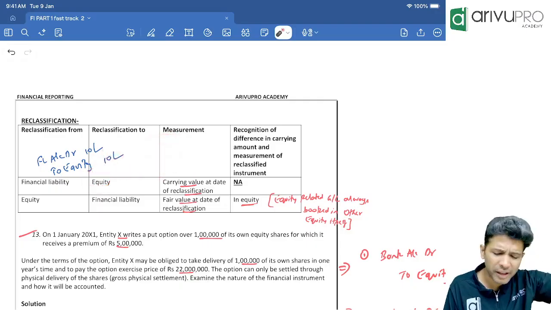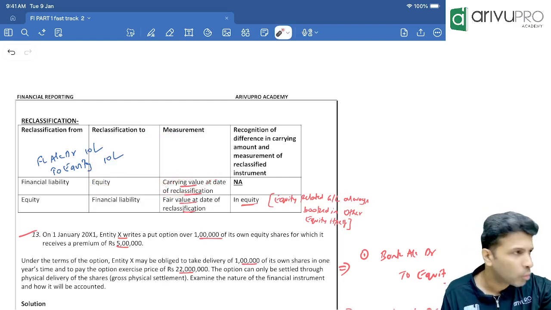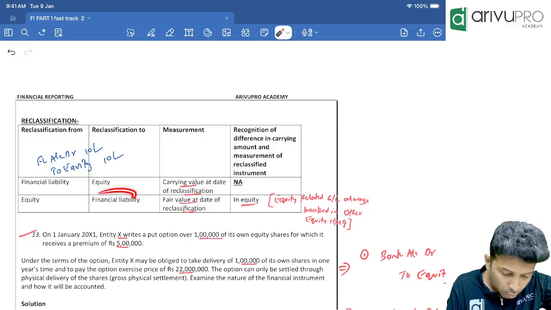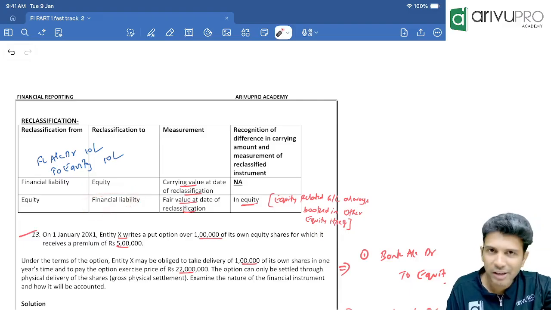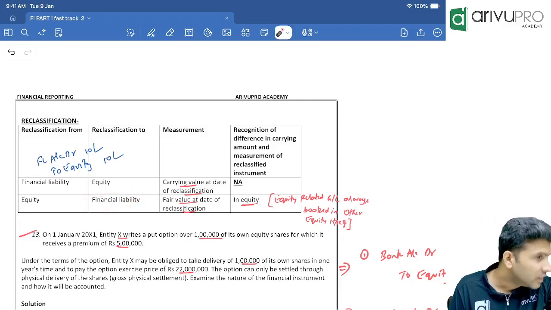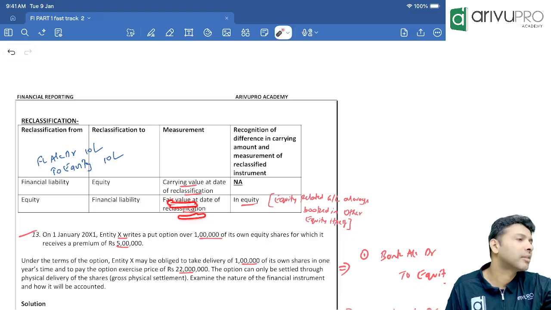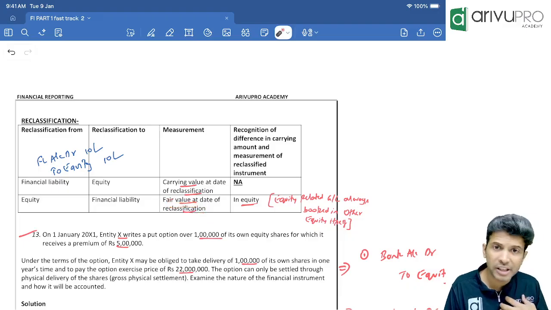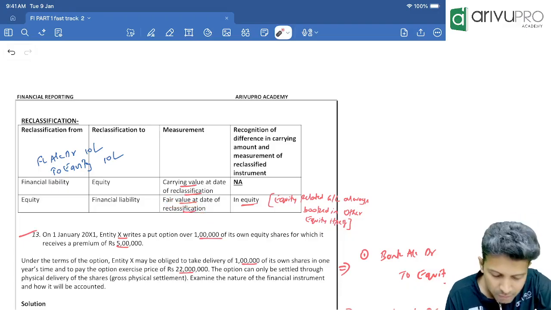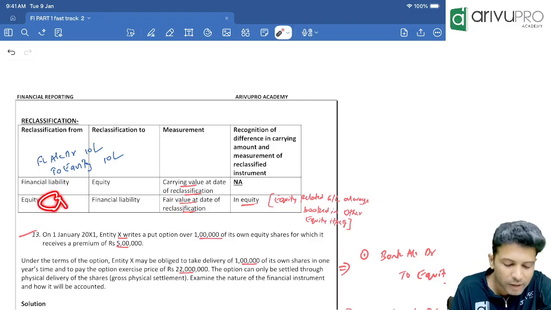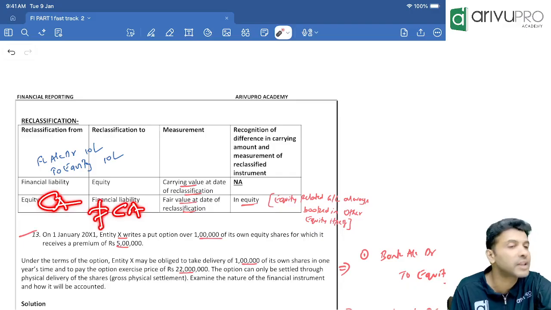Since there was no obligation, we used carrying amount. But on financial liability, is there an obligation to pay cash? There is. So will we use carrying amount or fair value here? Fair value, because we do have an obligation to settle. So here we will not use carrying amount. The carrying amount of equity will not become the carrying amount of financial liability.